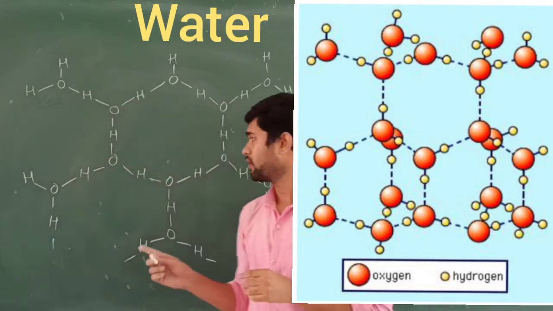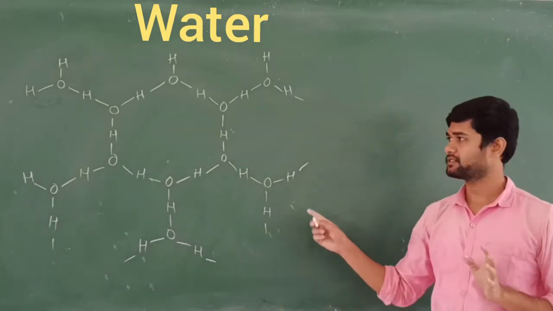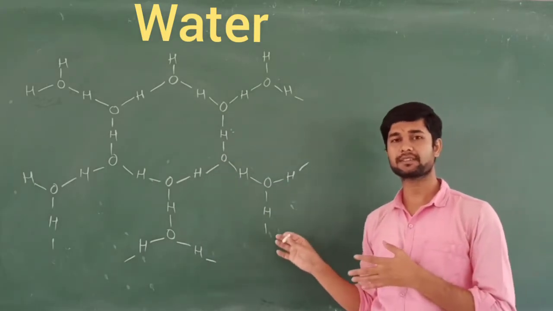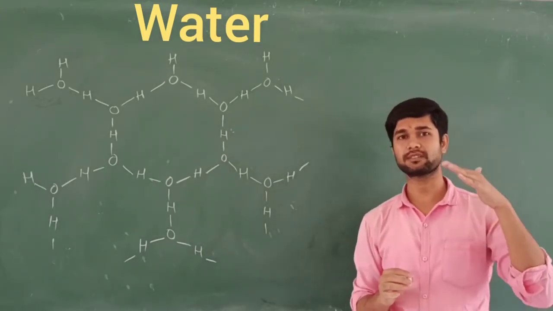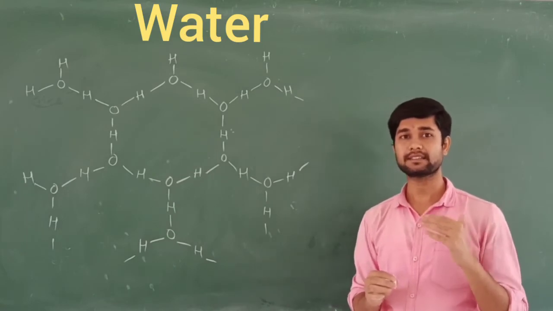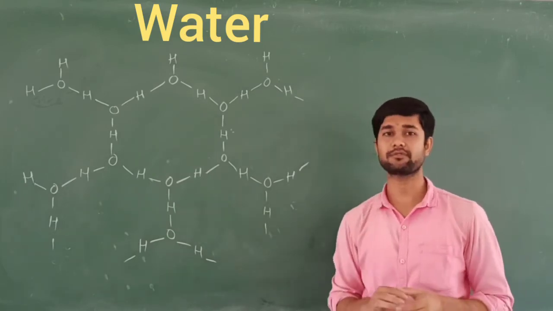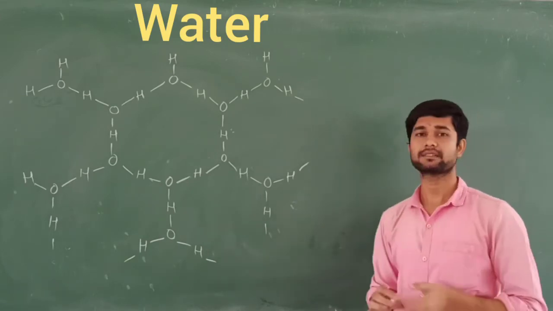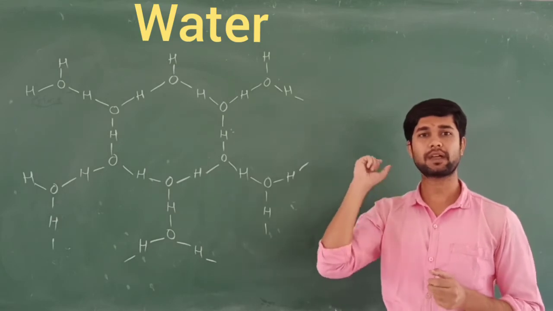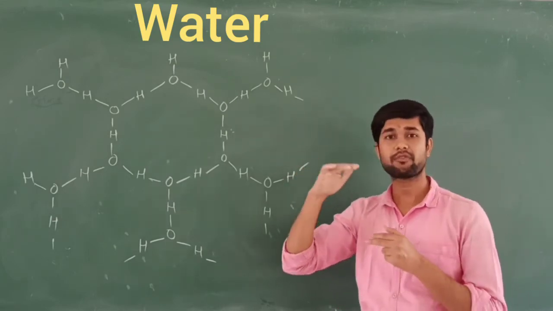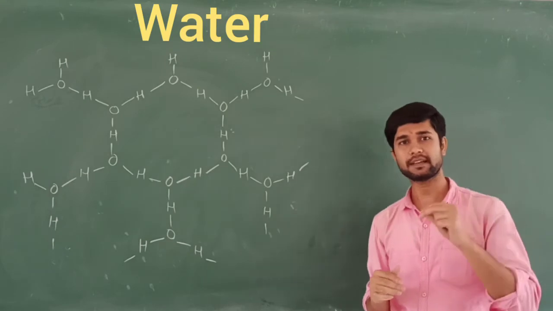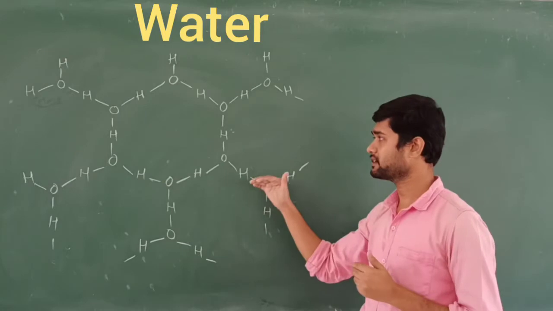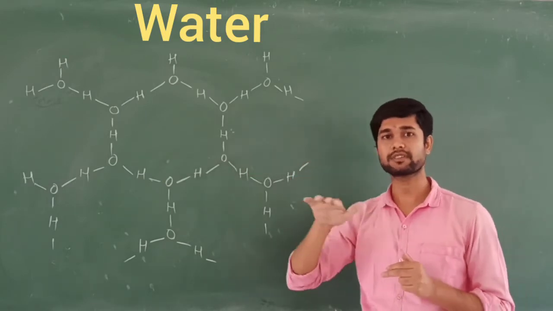So this is called the open cage structure of ice. This is an open cage with a lot of empty space within the molecules. Due to this emptiness, ice always floats on water, and the density of ice compared to water is very low. Therefore, the density of ice is always lesser than the density of water. That's why when you throw ice on water, it floats. In order to sink, it must have a density higher than that of water. So due to the lower density of ice, it always floats on water.